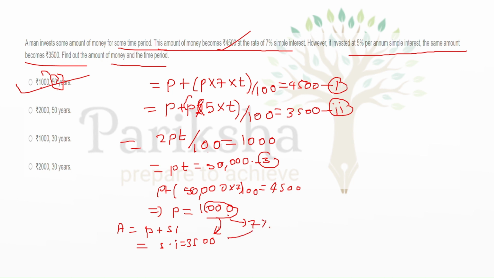Clearly if we multiply 7 by 50, then we will get 3500. So 50 is the time, and the principal we already calculated is 1000, so 1000 comma 50 will be the right answer, this one.